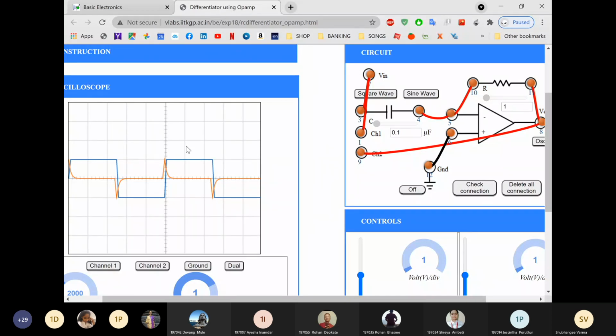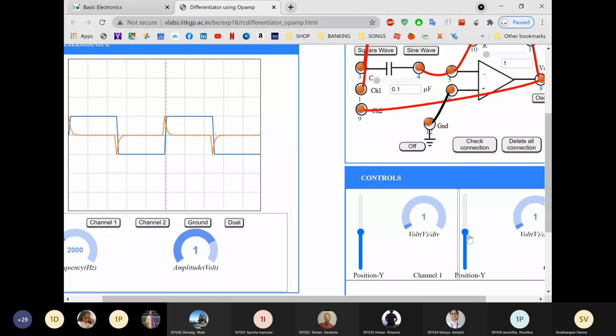We understood this, and you can change the position of the signal also. See, I'll keep my output here, and I'll shift my input to the upper side. By changing the Y position, you can change the position of the signal.